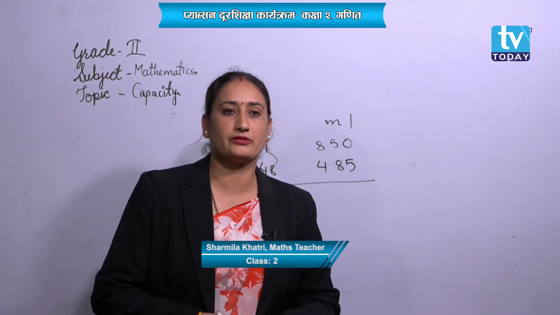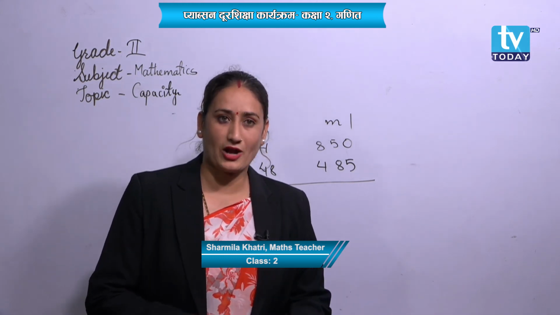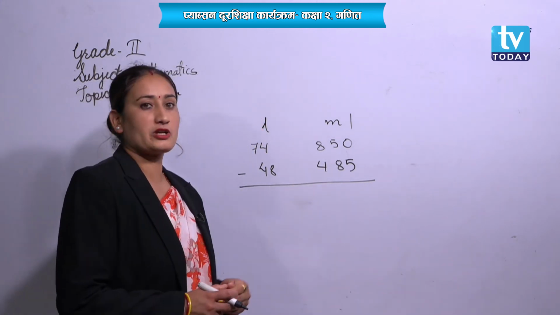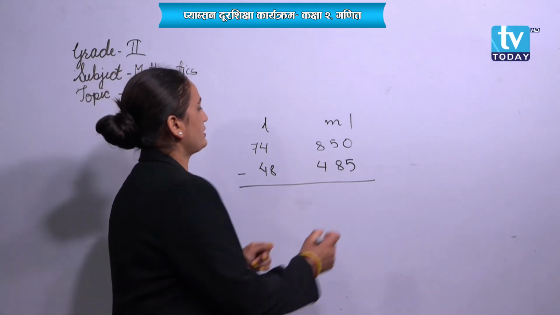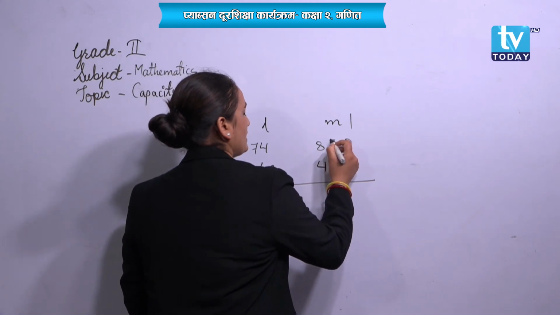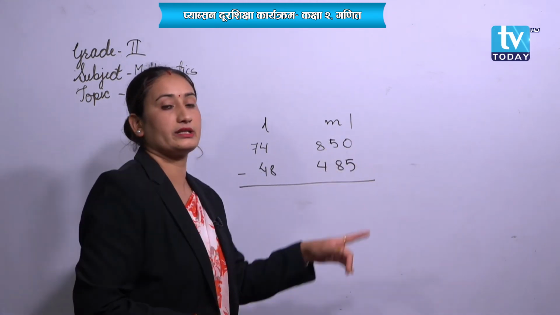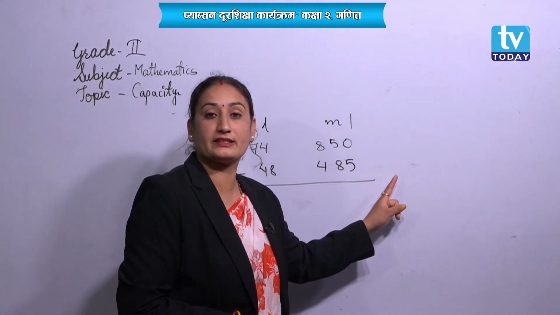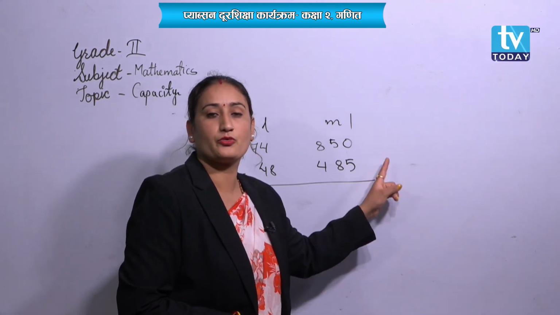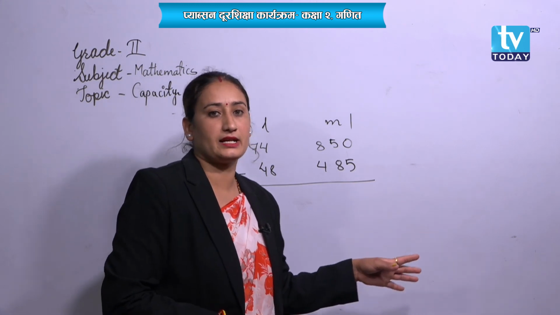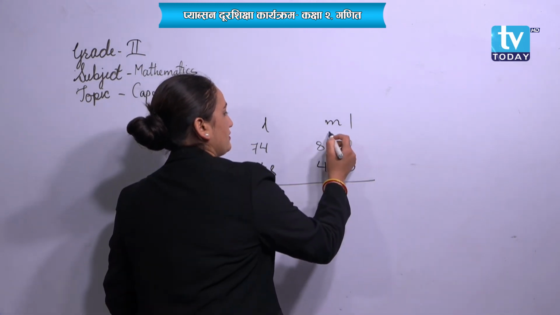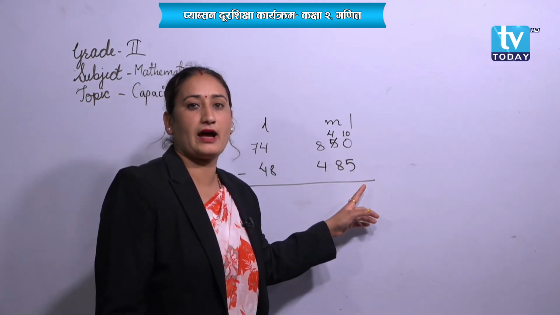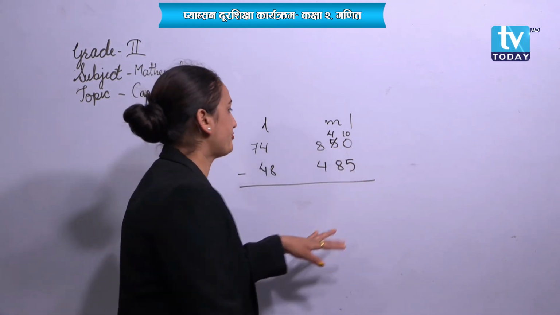Let's find it out by doing subtraction. Okay, so let's subtract it. I have already taught you how to subtract, right? If this is 0, 0 means it's smaller than 5. So we have to make it greater. So let's take it 4 and it will be 10. 10 minus 5, it will be 5.